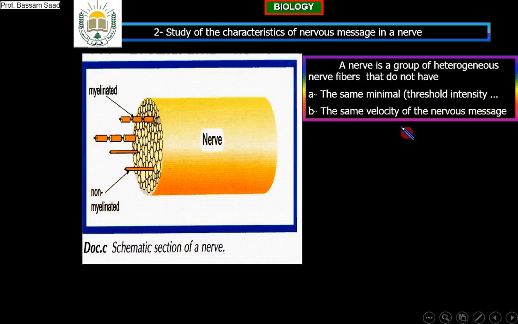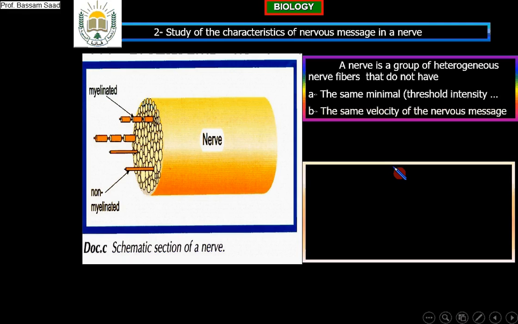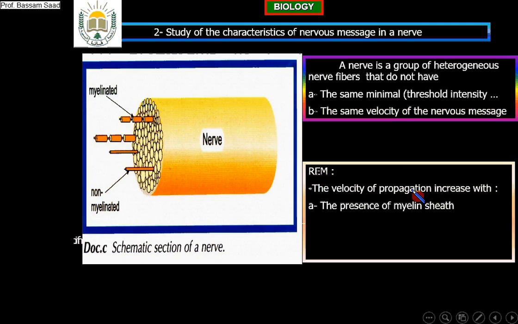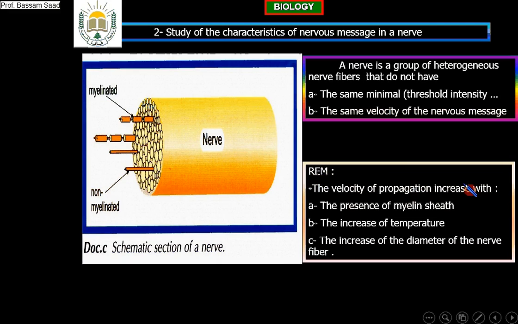The velocity of propagation of the action potential increases with the presence of myelin sheath. So if there is myelin sheath, the velocity is greater than in a nerve fiber without myelin sheath.